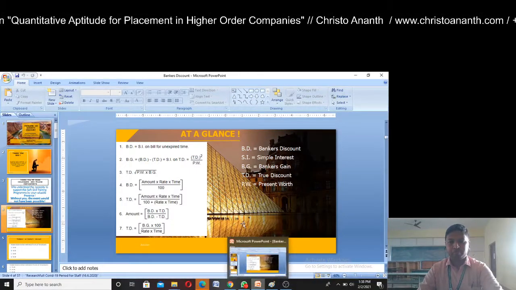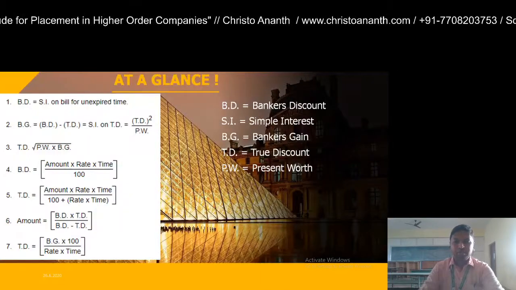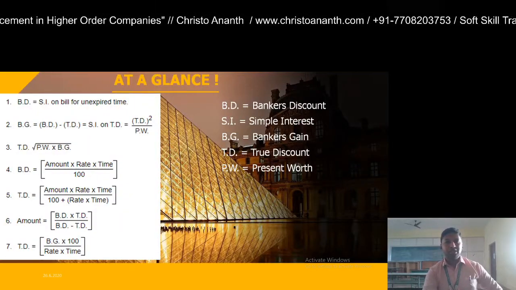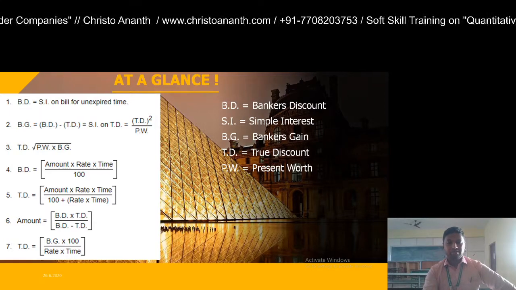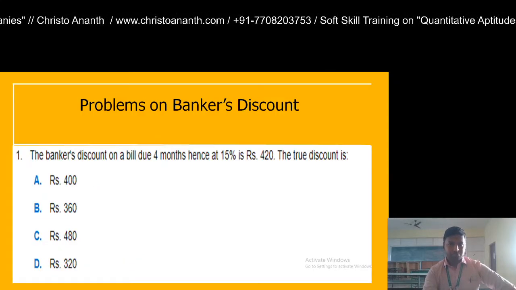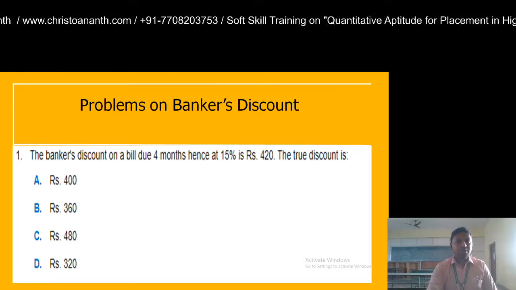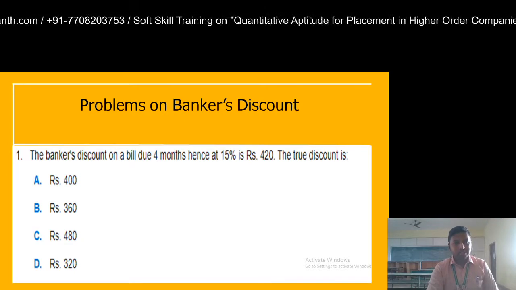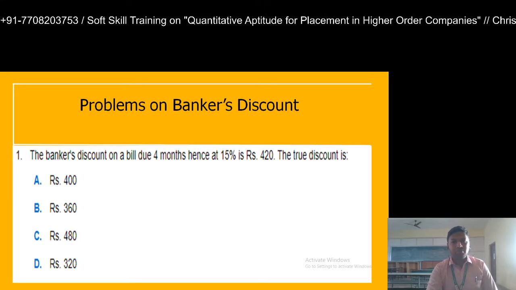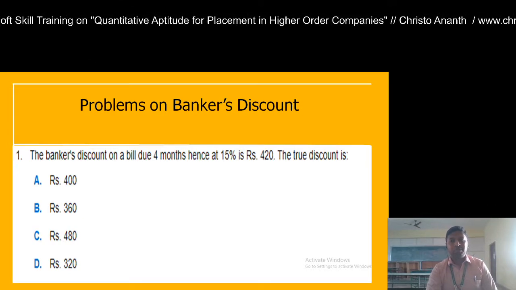Right. So I hope you are done with the formulae of this particular topic, and we are going to discuss the problems on bankers discount. Let me go through the first problem. The bankers discount on a bill due 4 months at 15 percentage is rupees 420.